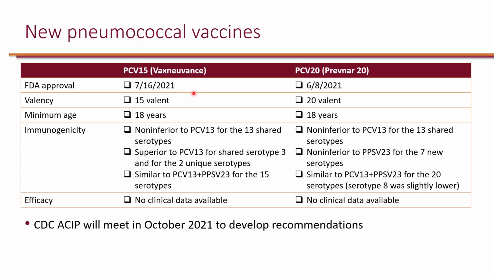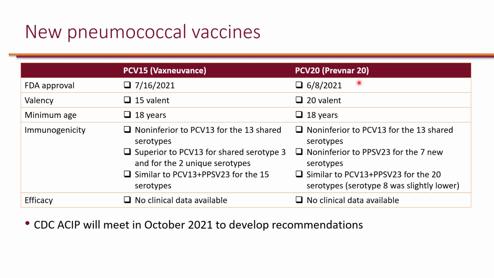However, immunogenicity studies have shown non-inferiority to PCV13 for the 13 shared serotypes, but superior to PCV13 for the shared serotype number 3 and for the 2 unique serotypes that are included in this vaccine, with similar immunogenicity to the combination of PCV13 and PPSV23 for the 15 serotypes. And that would be not given together, but with timing that separates them apart.